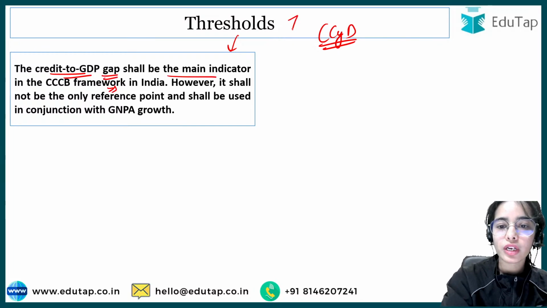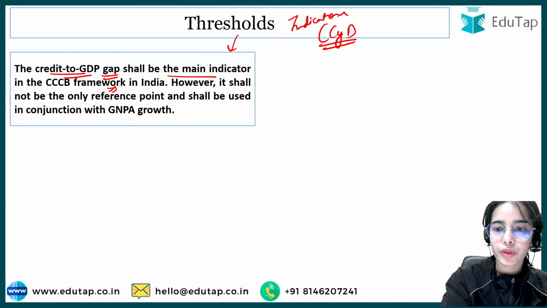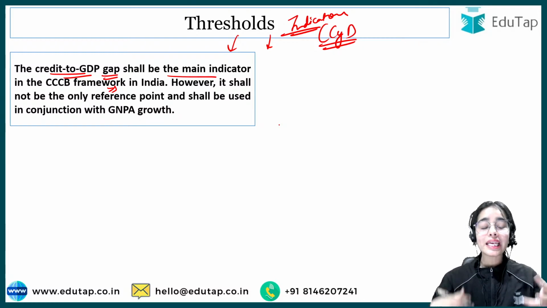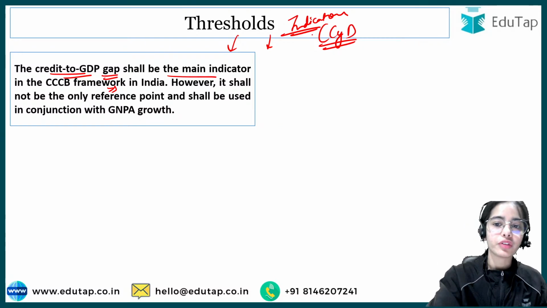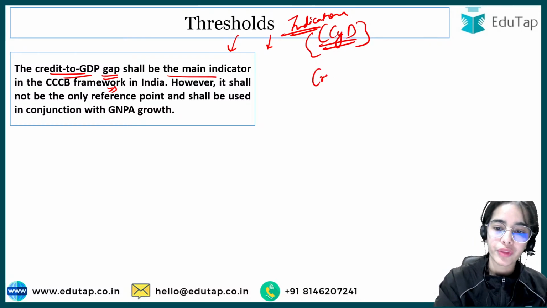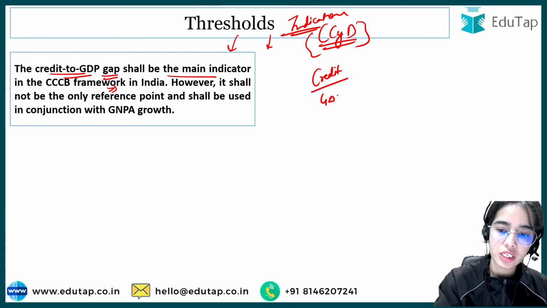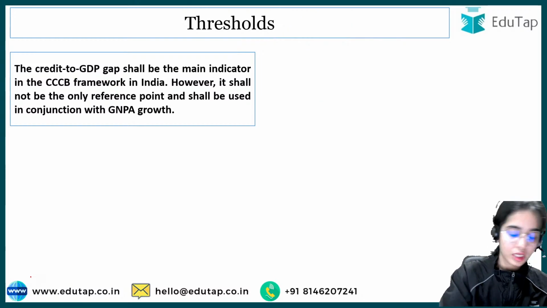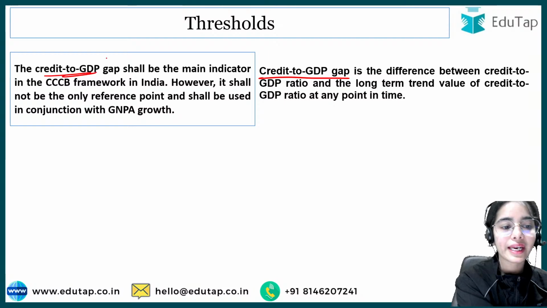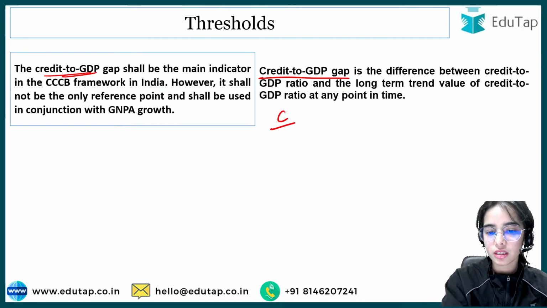So first of all, let's discuss the indicators. Okay, thresholds we will understand in the next slide. So the indicators, that what indicates that now is the requirement of the counter cyclical capital buffer. So that is the credit to GDP ratio. The definition that has been given is that credit to GDP ratio is credit divided by the GDP.